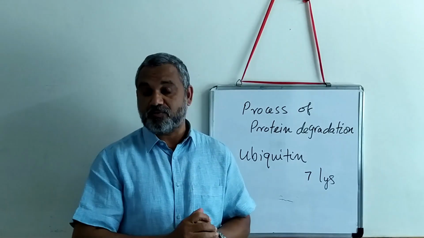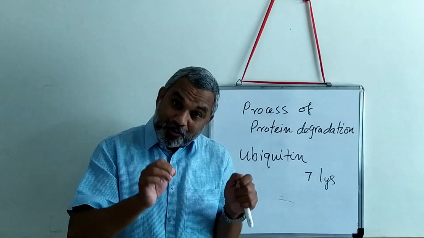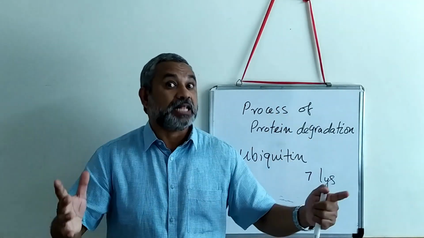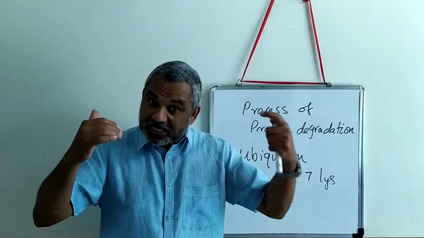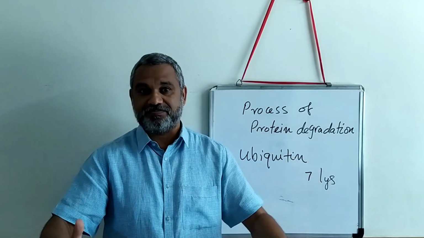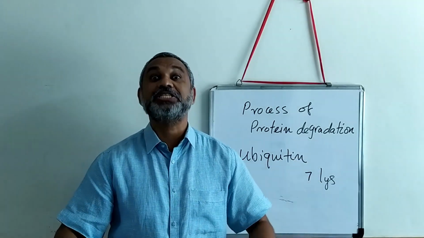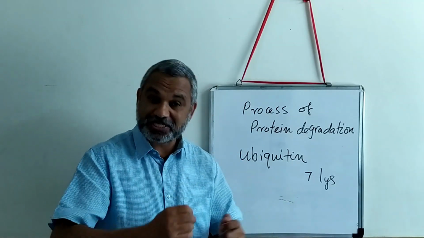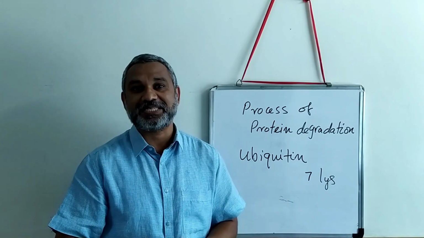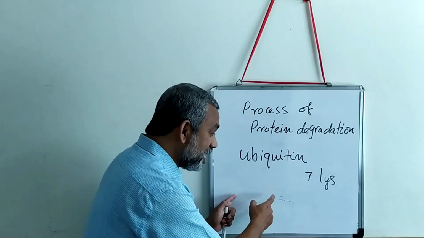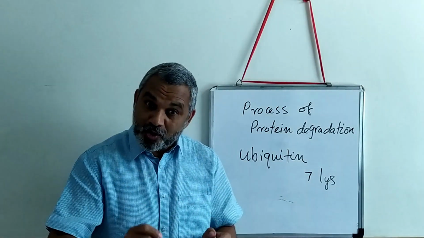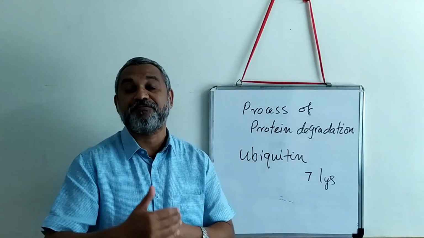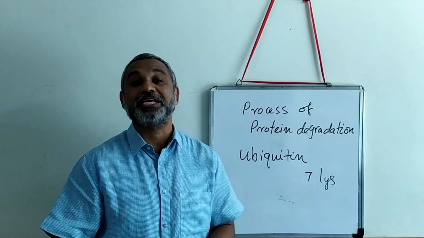Ubiquitin is a fascinating molecule. It is not only involved in the degradation of protein, it has several other functions which help a system to flourish, to grow and mature. That is the reason 3 scientists, I am going to write their names here, won the Nobel Prize in 2004 for the discovery of the contribution of ubiquitin.